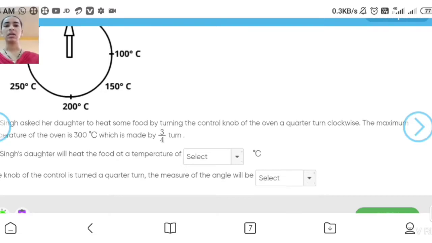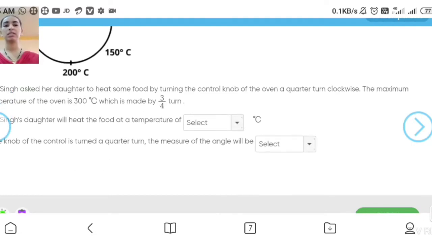Now the second. If the knob of the control is turned a quarter turn, the measure of the angle will be dash degrees. So how much will the angle be? Yes, a quarter turn means 90 degrees. The angle will be 90 degrees and the temperature is 100 degrees Celsius.